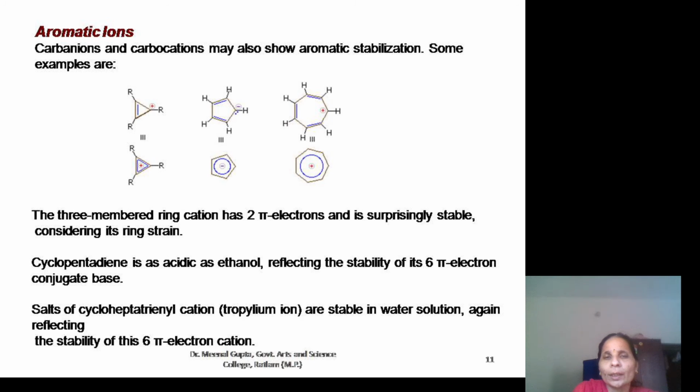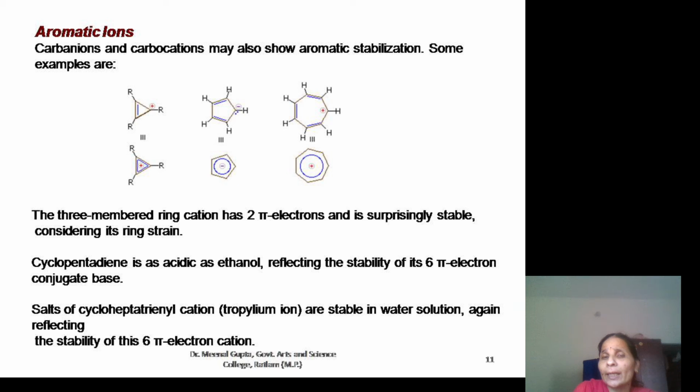And these are all aromatic ions: the 3-membered cyclopropenyl cation, the cyclopentadienyl ion, and the cycloheptatrienyl cation, and all three are aromatic in nature. Here 2 pi electrons are present, here 6 pi electrons are present, and here again 6 pi electrons are present, and each carbon atom is sp2 hybridized.